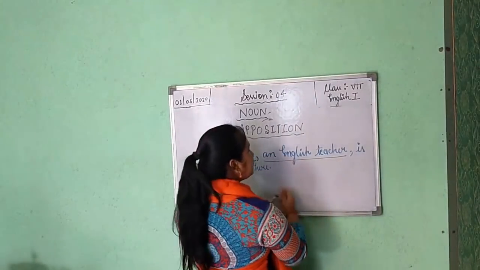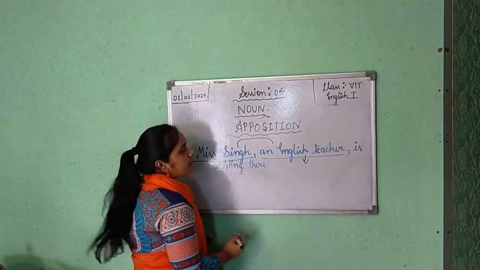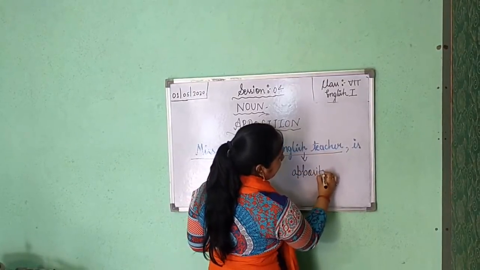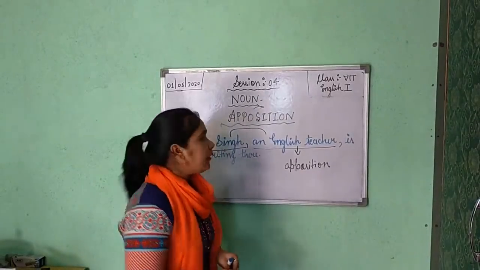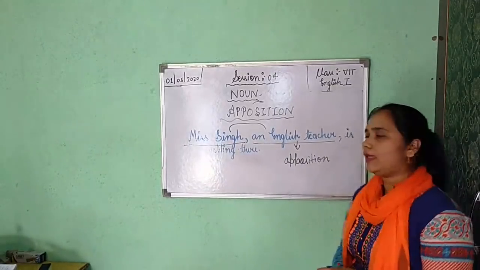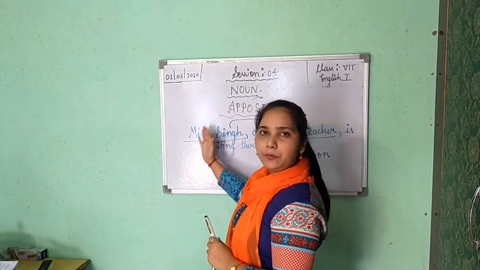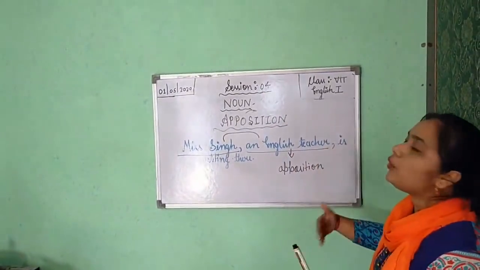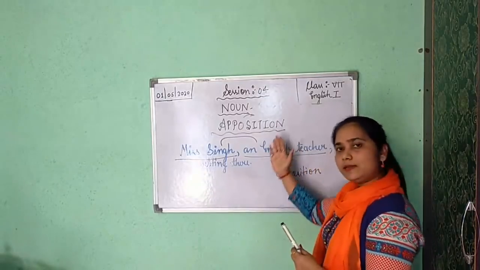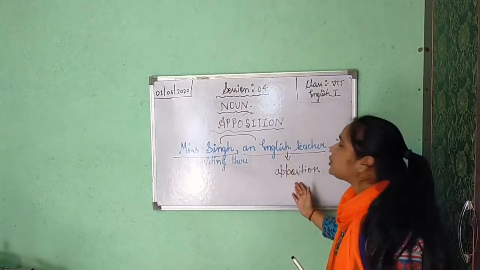Here two nouns you are getting. So this noun is explaining about Missing. Understood? So this noun is said to be in apposition to the first noun. Because when in a sentence you get two nouns or more, and the second one is explaining the first or the main word, here an English teacher, who is Missing, it is describing the noun. So the second noun is known as apposition.